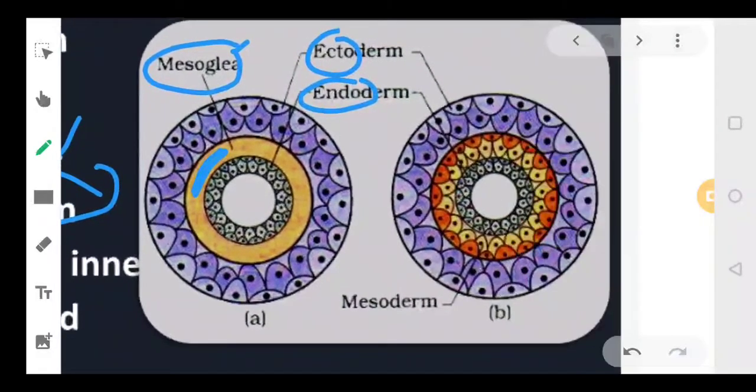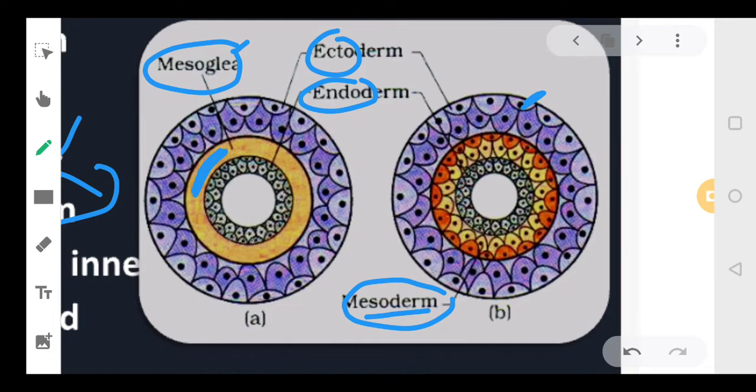Now look at the second picture. Here, this is referred to as your ectoderm. Then this is your endoderm. In between there is a third layer, this orange and yellow layer. Okay, this layer is called as mesoderm. So there are three germ layers. One is endoderm, inner side, ectoderm on the outer side, mesoderm, which is present between the endoderm and ectoderm.